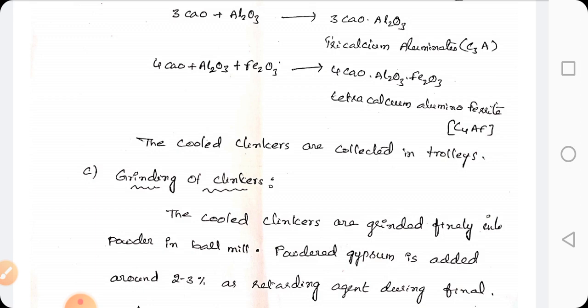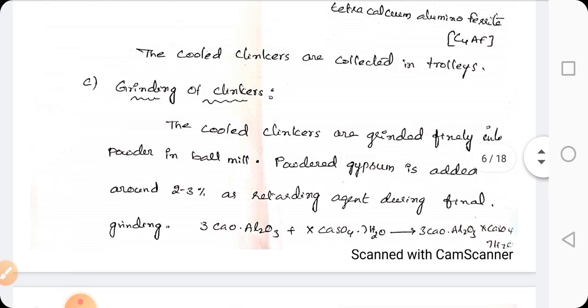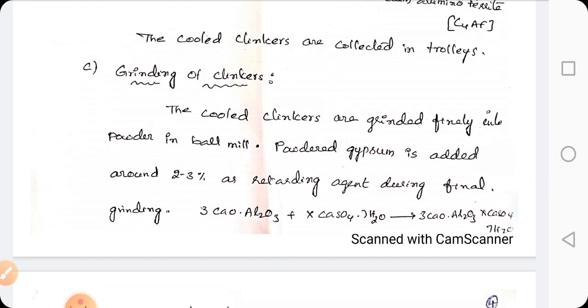Now the clinkers are cooled and collected in trolleys and passed to the next process, that is grinding of clinkers. Now these cooled clinkers are finely ground into powder in a ball mill. Here gypsum is added, 2 to 3%, as a retarding agent.